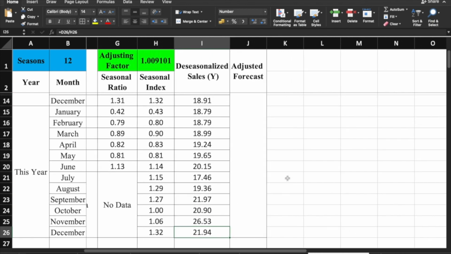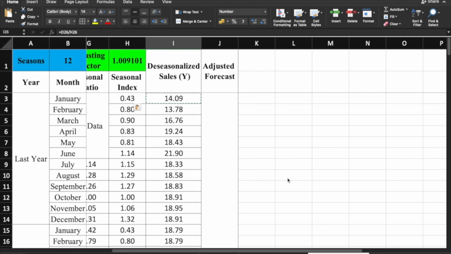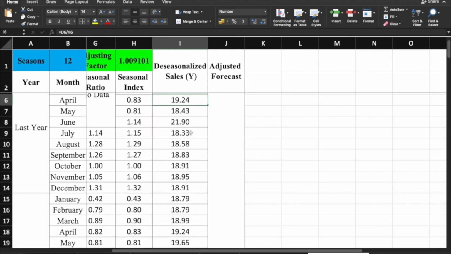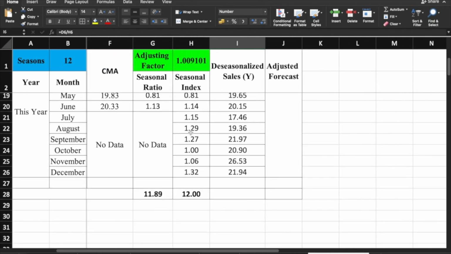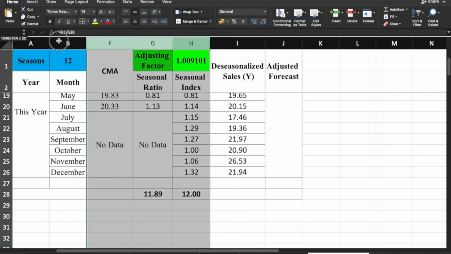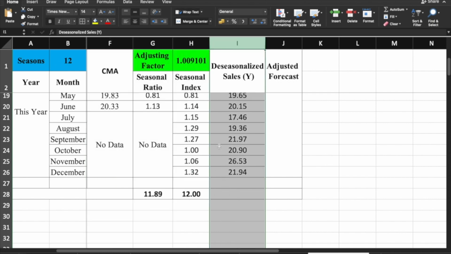Okay, ayun na siya. So, meaning ano na, no? Wala nang effect yung seasonality. Ibig sabihin, kahit anong month man yan, ito yung sales mo. Wala nang kinalaman yung pagiging summer, if we have the Christmas season, the opening of the classes season, ganun po. Therefore, we can now proceed with our next step dahil may deseasonalized sales na. Kumbaga, huwag nyo na yan tingnan lahat. Ang meron na tayo ngayon is the month and the deseasonalized sales for last year and this year, and this will be used for the forecast natin next year.